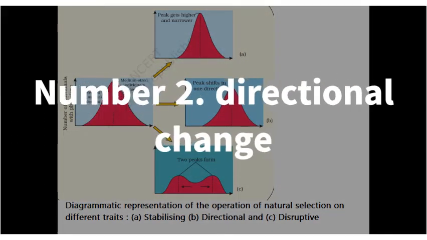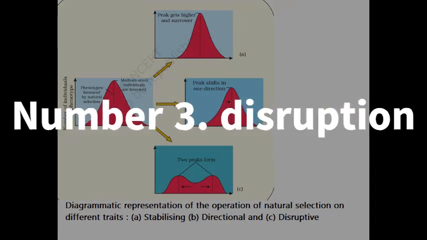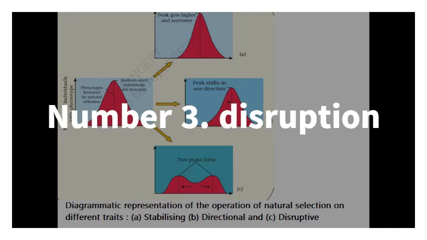Or natural selection can lead to number 2, directional change, where more individuals acquire a value other than the mean character value. Number 3, disruption. Here, more individuals acquire peripheral character values at both ends of the distribution curve.